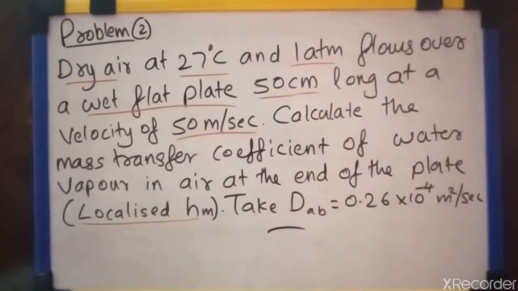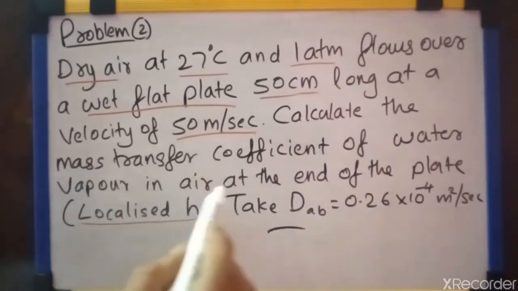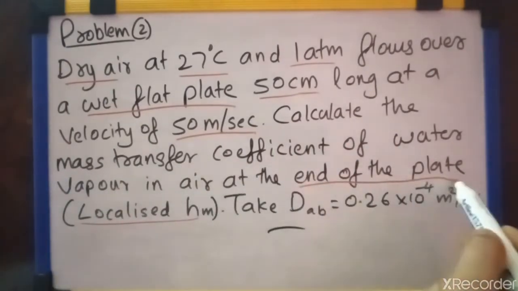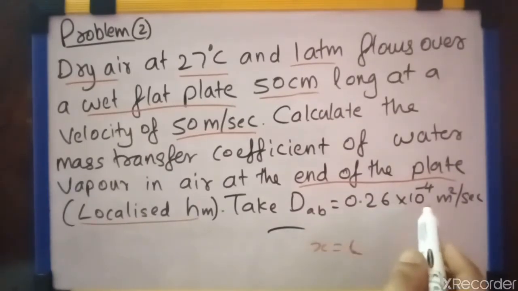It is HM at a particular distance x. Here it is given that you have to find out the mass transfer coefficient of water vapor in air at the end of the plate. At the end of the plate means x is equal to L. And it is given DAB is equal to 0.26 into 10 raised to minus 4 meter square per second.